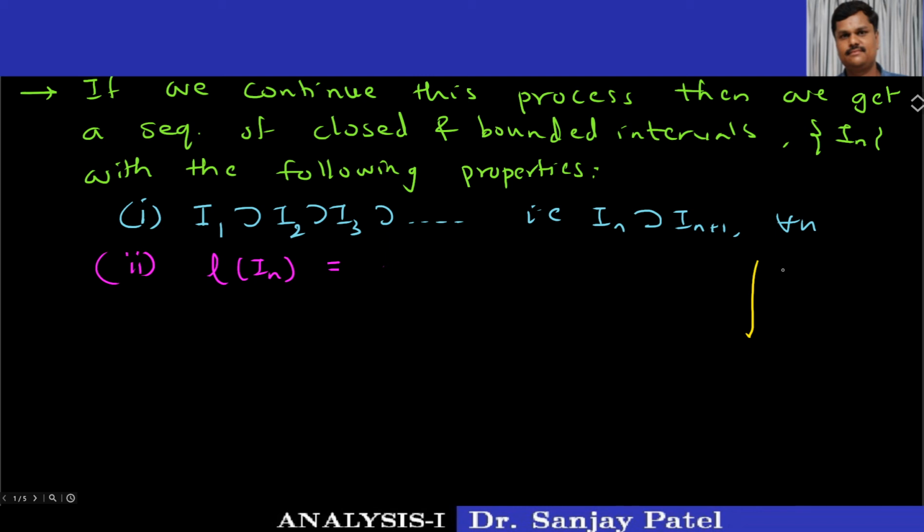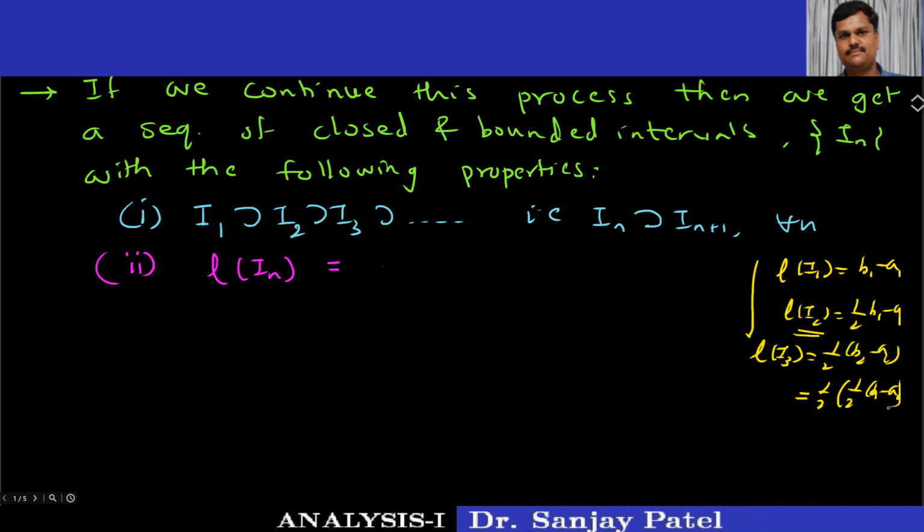Just recall, temporarily, the length of interval I1 is B1 minus A1. Length of interval I2 is equal to 1 half of B1 minus A1. Okay, and the length of interval I3 is 1 half of B2 minus A2, but B2 minus A2 is the length of I2, and therefore this is 1 half of 1 by 2 times B1 minus A1.